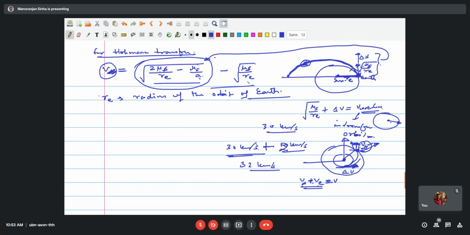So whatever you are assuming for the Hohmann transfer, it's a little larger than this. But still the initial calculation will be done based on this. Why? The reason is very simple. If this is the Earth here, you are not going exactly from this orbit to this orbit. Rather, you are in a parking orbit around the Earth. And once you are leaving the sphere of influence, let us say the sphere of influence is here and the satellite is leaving at this point.